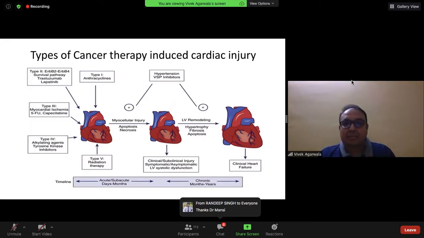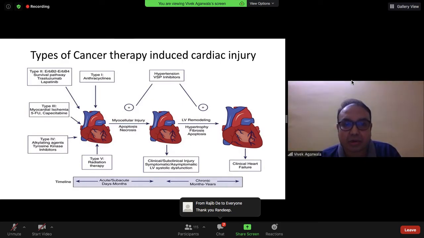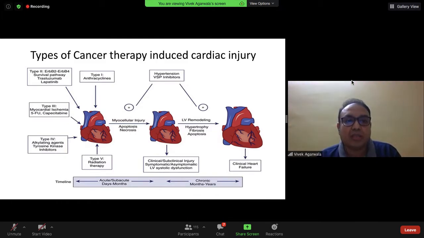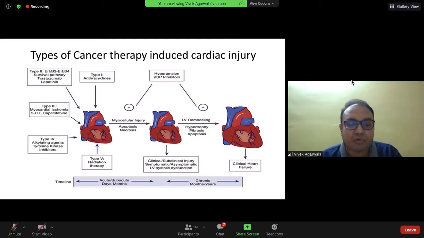Cancer therapy induces cardiac injury, and these are the types of cardiac injury. This classification may not be a universally used one. Type 1, anthracycline: direct cardiac injury and cell necrosis, irreversible. Type 2, through inhibition of ERBB2, which is important for survival of cardiac cells: reversible. Type 3, ischemia and coronary vasospasm, which we see with capecitabine and 5-FU. Type 4, mainly thrombogenic in the large vessels, due to alkylating agents and the TKIs. Type 5, again radiation therapy, thrombogenic to the large vessels over a long time.